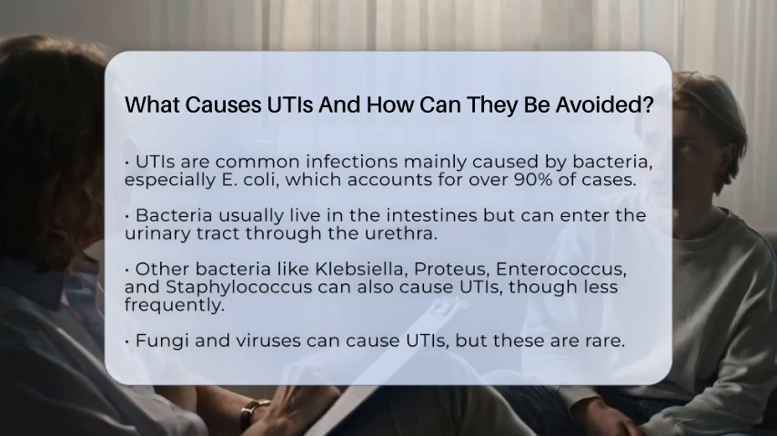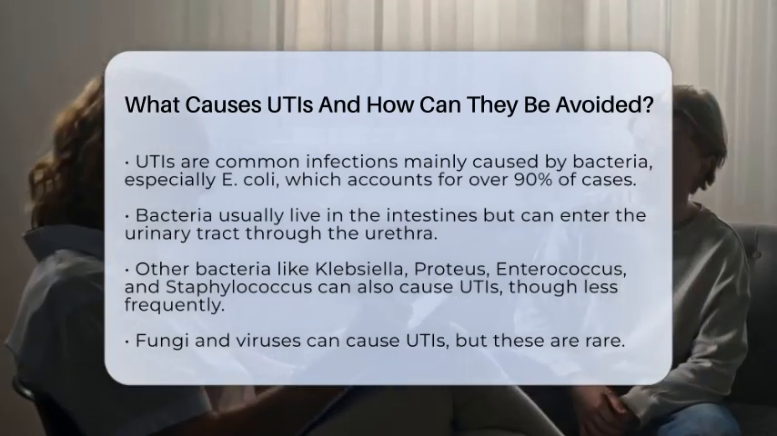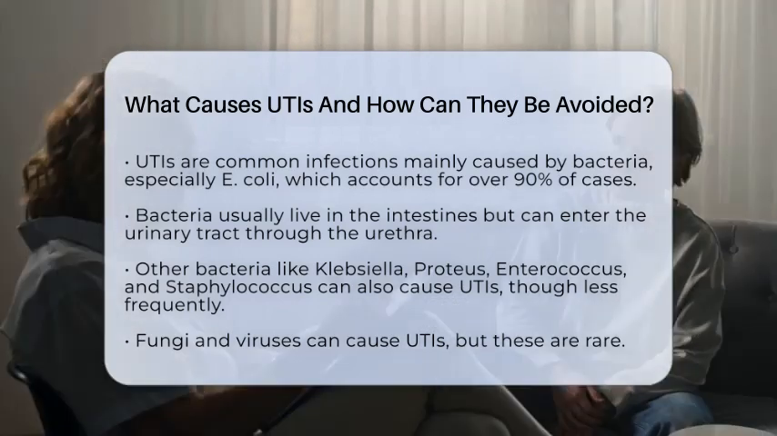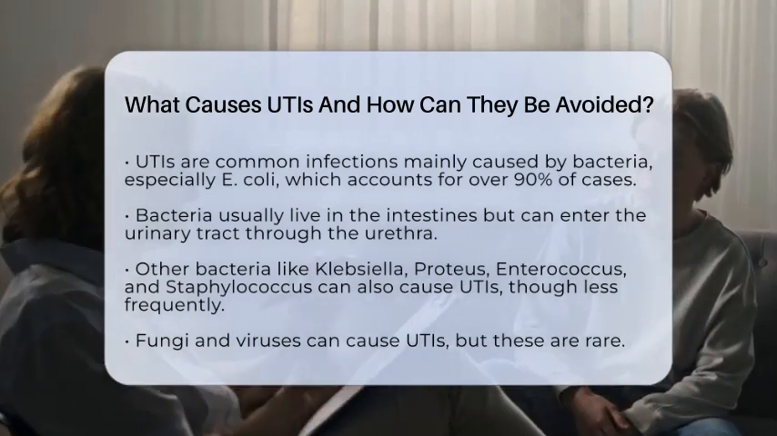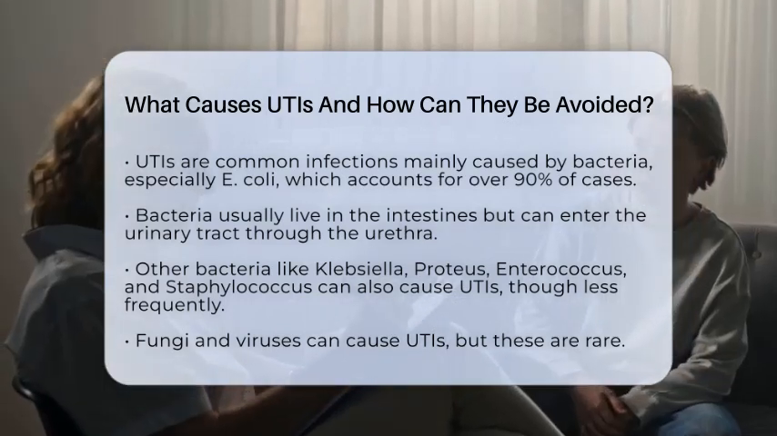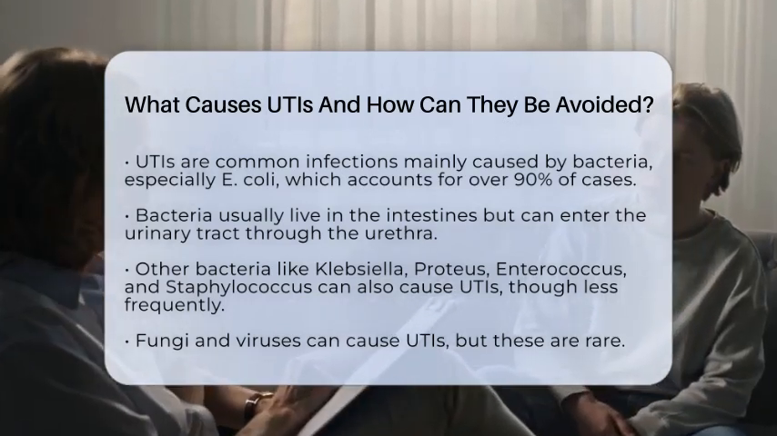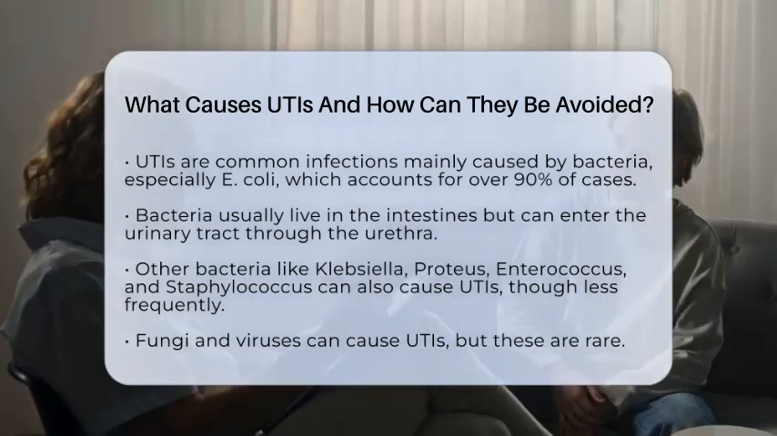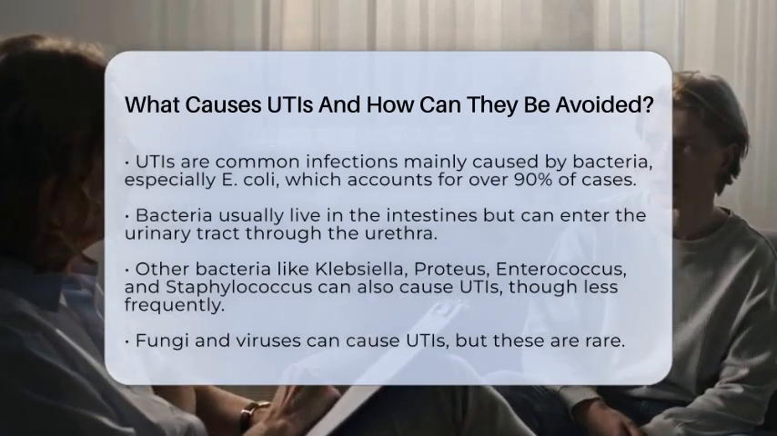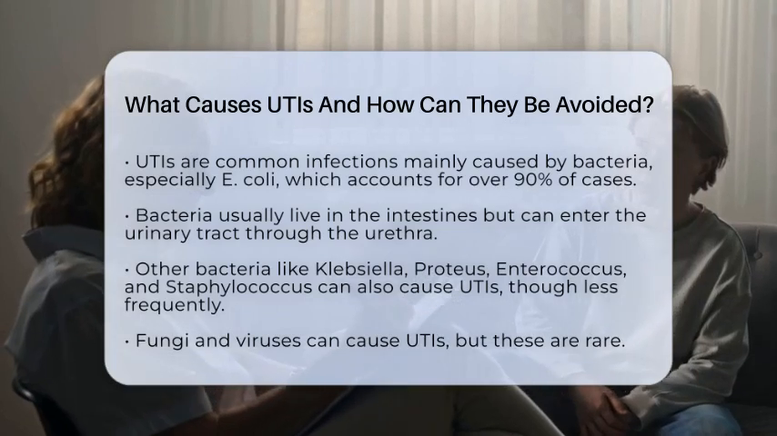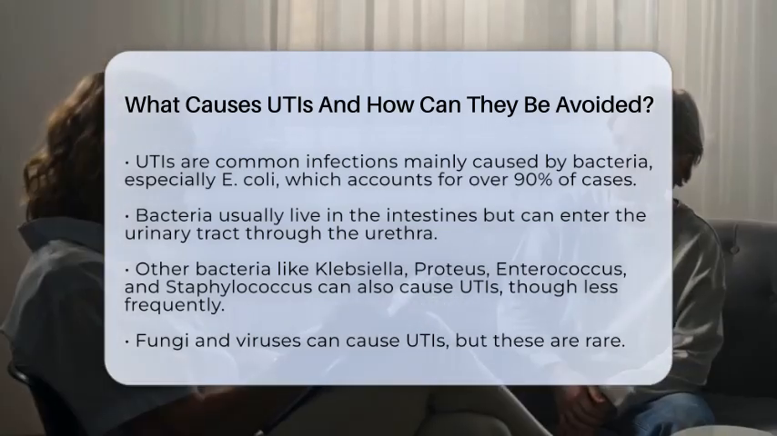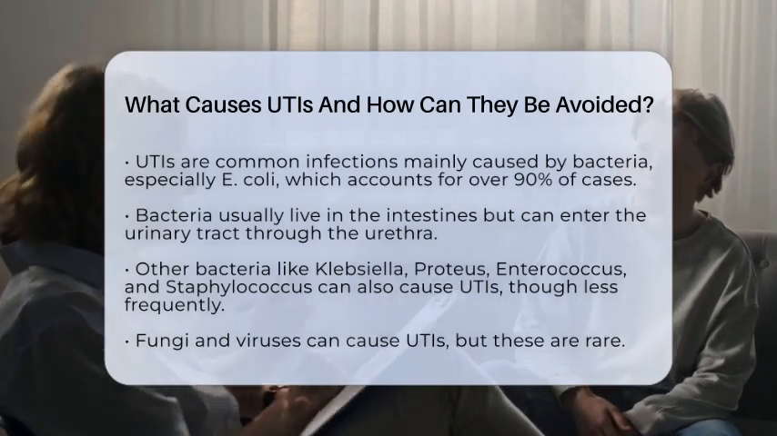Other bacteria like Klebsiella pneumoniae, Proteus mirabilis, Enterococcus faecalis, and Staphylococcus species can also cause UTIs, although less frequently. Sometimes fungi or viruses may cause infections, but these are quite rare. The infection starts when bacteria find their way into the urethra and then multiply in the bladder. Because women have a shorter urethra and it is closer to the anus, they are more prone to UTIs.